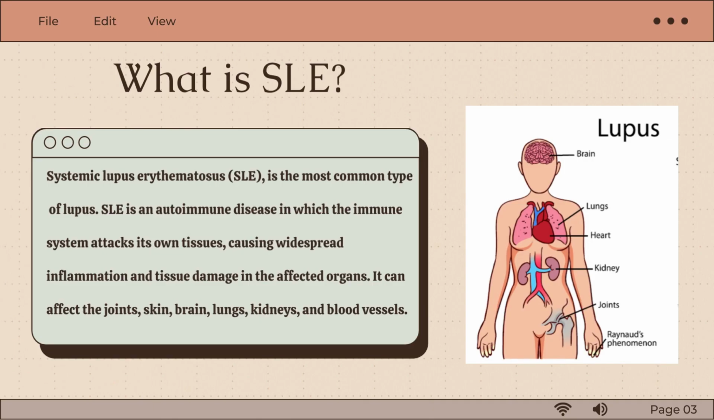Systemic lupus erythematosus (SLE) is the most common type of lupus. SLE is an autoimmune disease in which the immune system attacks its own tissues, causing widespread inflammation and tissue damage in the affected organs. It can affect the joints, skin, brain, lungs, kidneys, and blood vessels. There is no cure for lupus, but medical interventions and lifestyle changes can help control it.